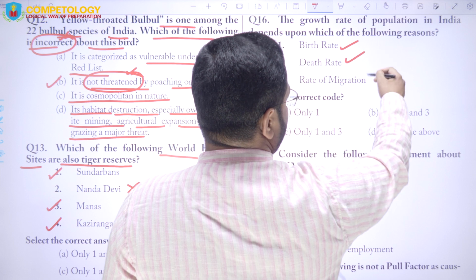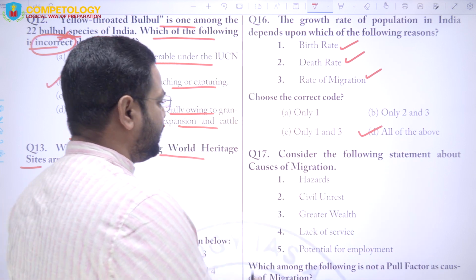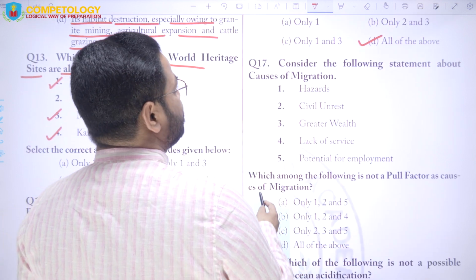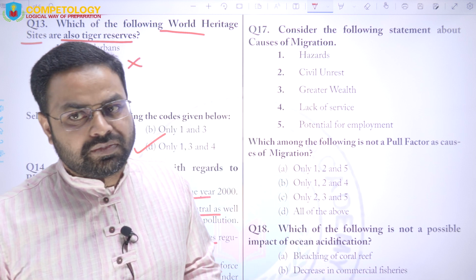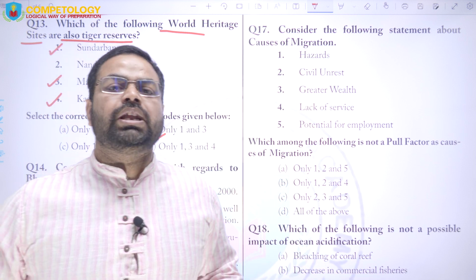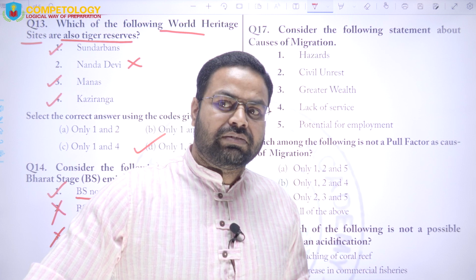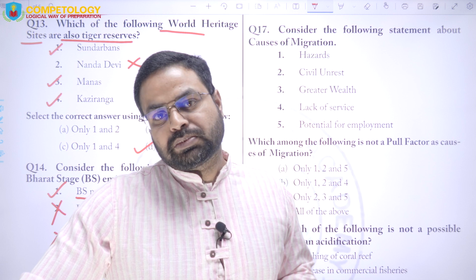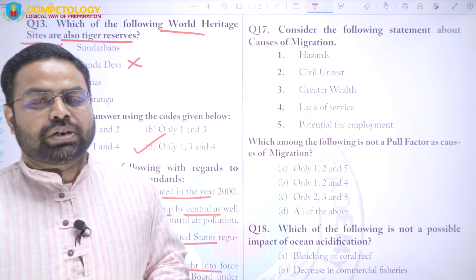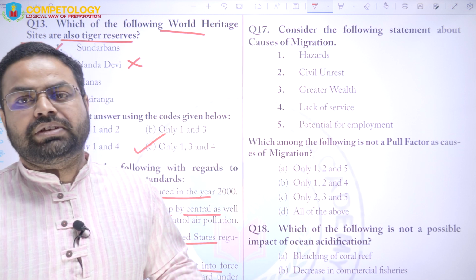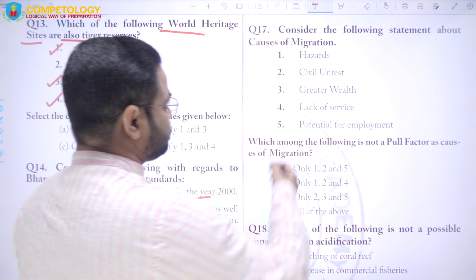Birth rate, death rate, migration. So all the above. Simple question, nothing to bother about. Any person who has read basic human geography well will be in a position to answer such kind of questions. However, the annual population growth rate in India according to the census 2011 was 1.64%. The new census, which should have happened in 2021, has not happened because of the pandemic and various other issues. Let us see when the next census will commence.